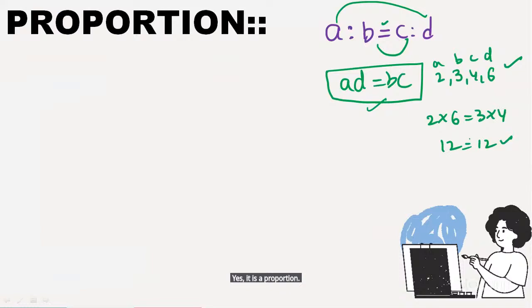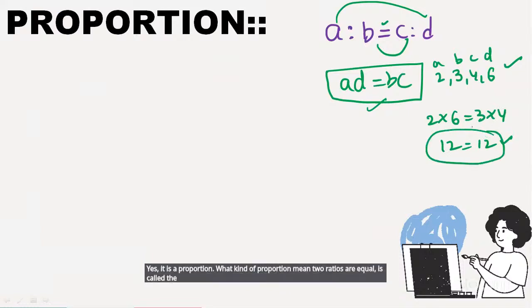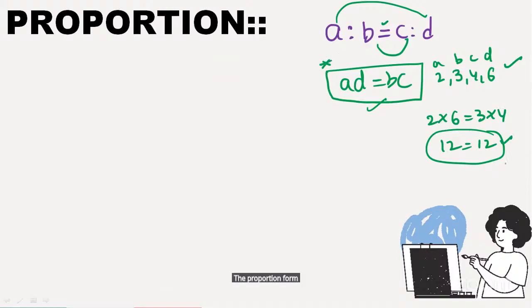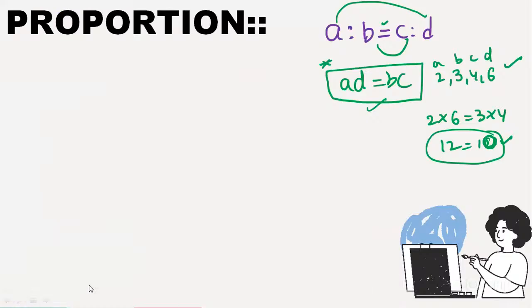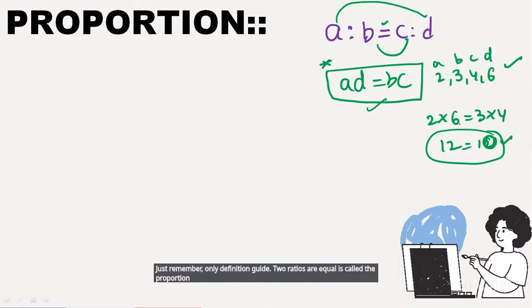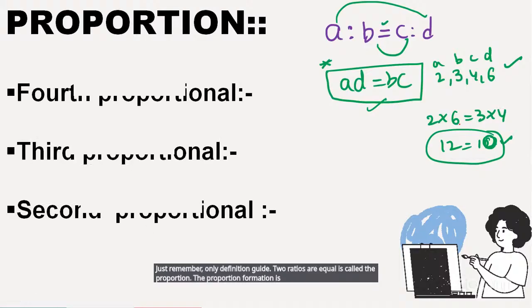Proportion means two ratios are equal. The proportion formation is AD is equal to BC. For example, 12 is equal to 10. Is it a proportion? No, it is not a proportion, guys. Just remember only the definition, guys. Two ratios being equal is called the proportion. The proportion formation is AD is equal to BC.